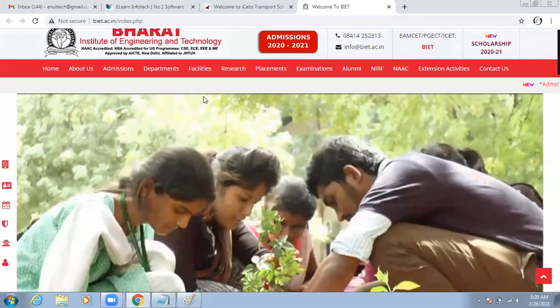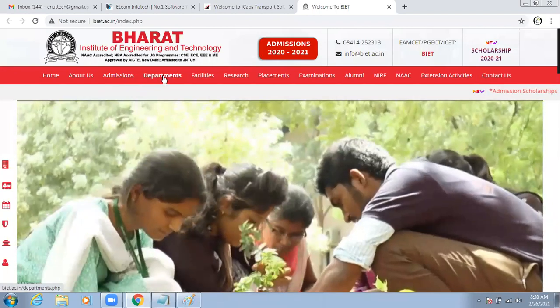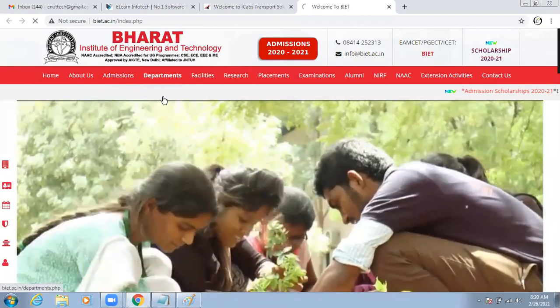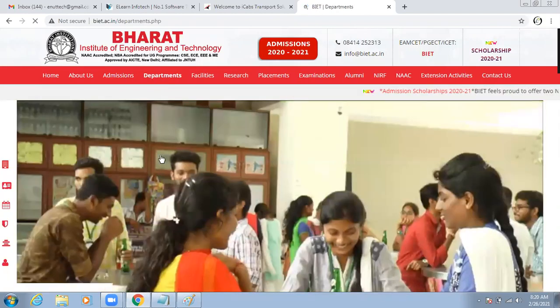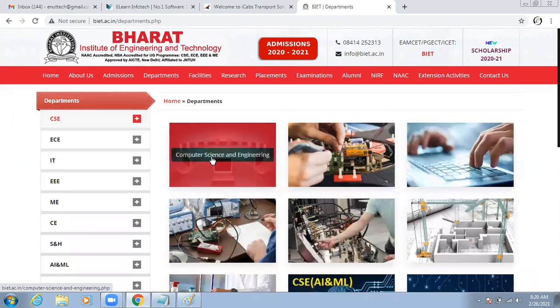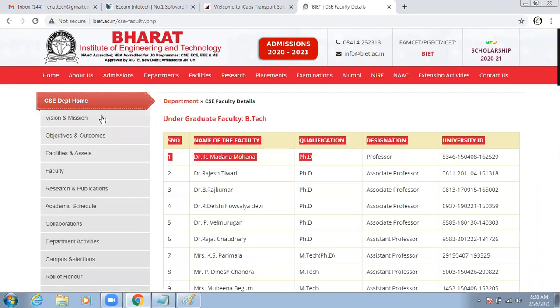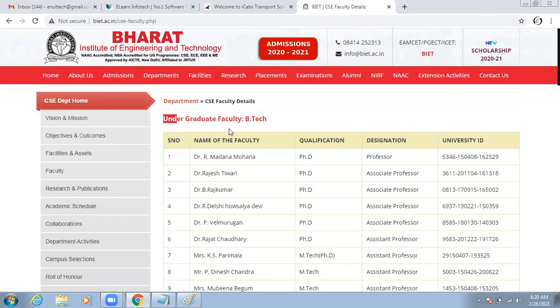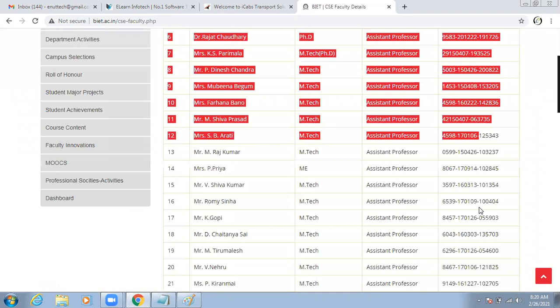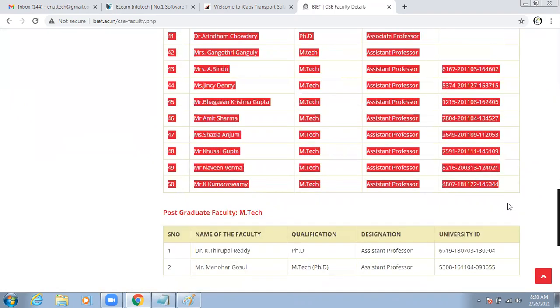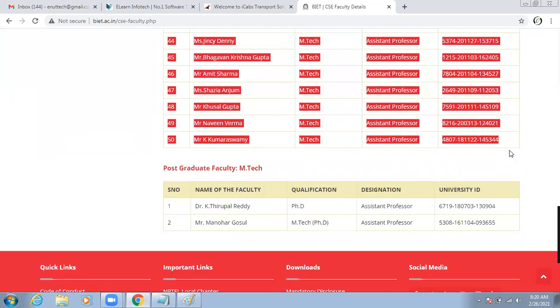Here, for example, I have departments. In each and every department there are some tables, like faculty details. My intention is to generate some code for these faculty details. Here I have the tabular format. Instead of writing the entire code on my own, I want to generate this tabular code. How are we going to generate it? Instead of writing my own code, I am going to generate the code.